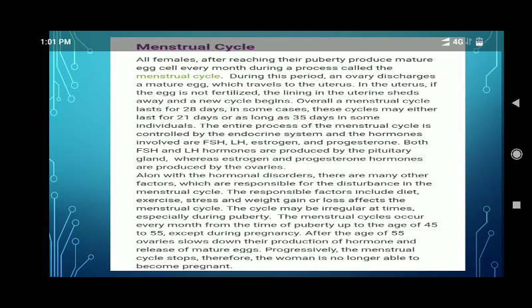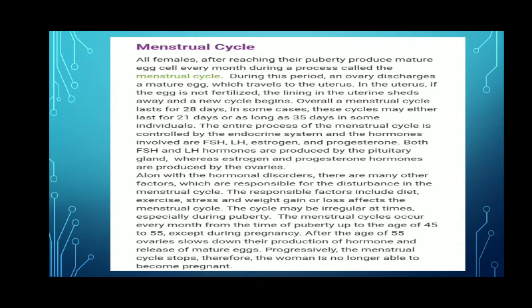मैंने आपको अभी बोला. और ये menstruation क्या होता है, menstrual cycle क्या होता है, जब एक फीमेल reaches puberty, during this period an ovary discharges a mature egg which travels to the uterus, and in the uterus, if the egg is not fertilized, the lining of the uterus sheds away and a new cycle begins. Overall जो menstrual cycle है that lasts for 28 days. In some cases, this cycle may either last for 21 days or as long as 35 days in some individuals.